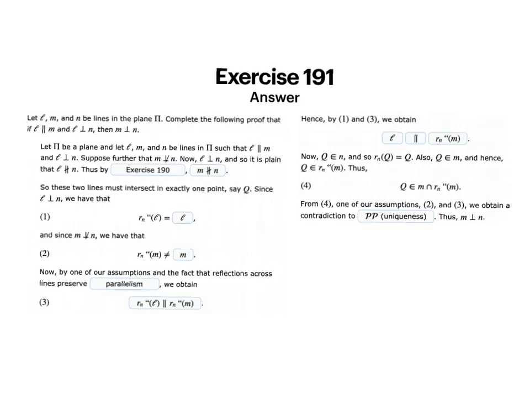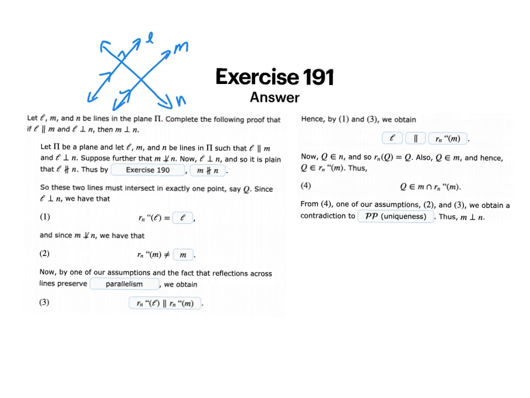So first I'm going to draw myself a picture so that I can see that this makes sense. So I have L, M, and N. They're lines in my plane. And I have L that is parallel to M. And I have L that's perpendicular to N. So these are parallel. At that point, I want to conclude that M must then be perpendicular to N.